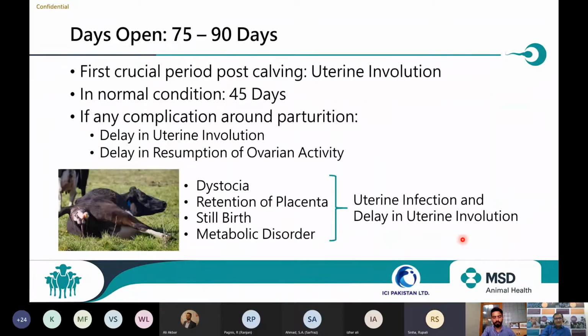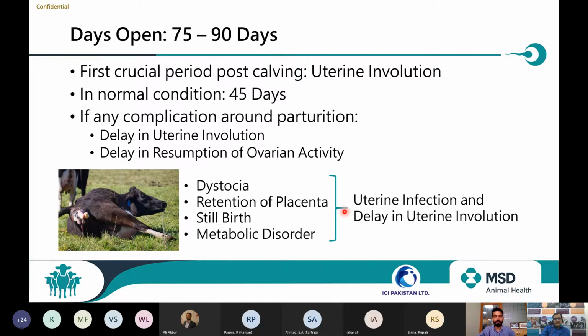So now let's see why they are crucial. The first crucial period is the uterine involution, that is the 45 days period. If there is any delay in uterine involution, then definitely there will be a delay in resumption of ovarian activity. And different events at the time of parturition, like dystocia, retention of placenta, stillbirth, or metabolic disorder, if any such event happens, there will be a chance of uterine infection, which will ultimately lead to a delay in uterine involution.